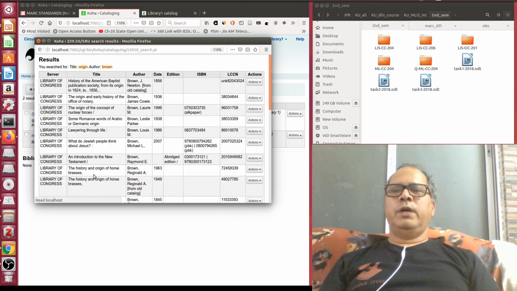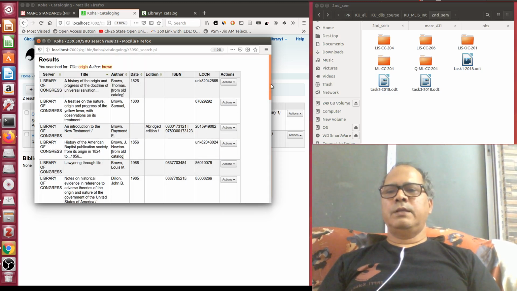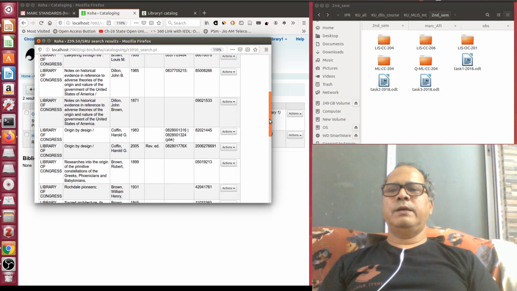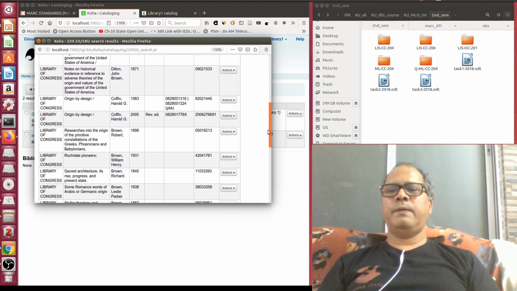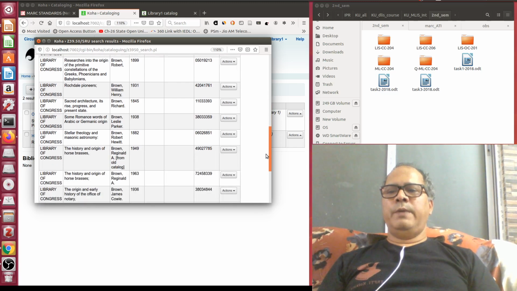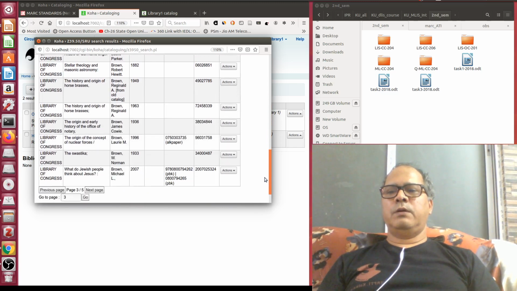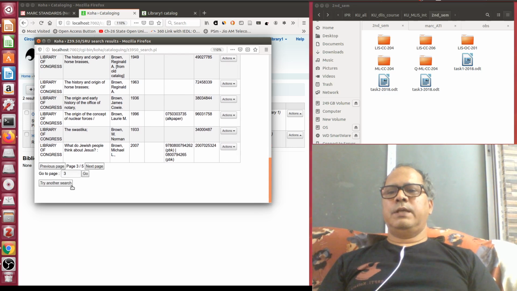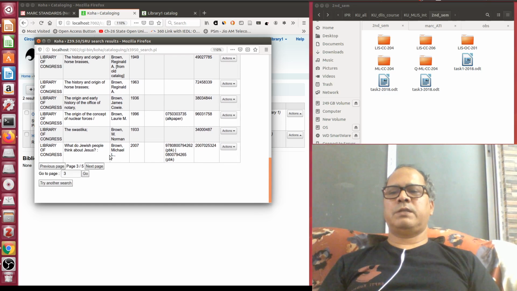In this way you can go on searching until you find it. If I enter the title and author, or better the ISBN, then the searching will be much more specific. Now suppose I am using this particular document, say this is a new book: What Do Jewish People Think About Jesus?, Brown, Michael L. Suppose I have this book. The ISBN number is all matching.